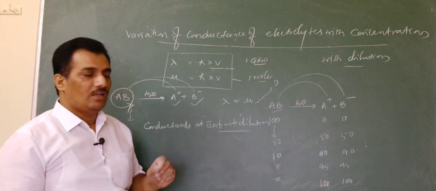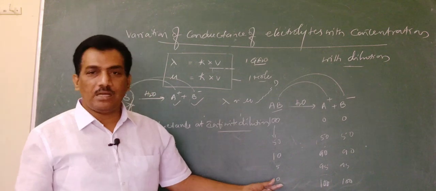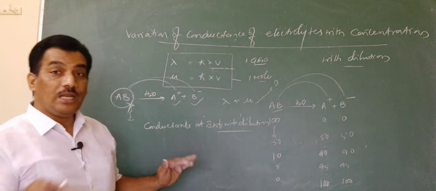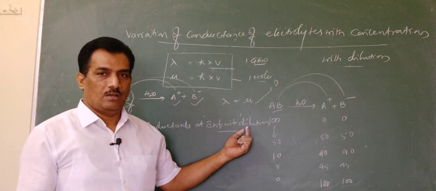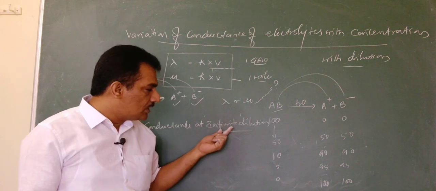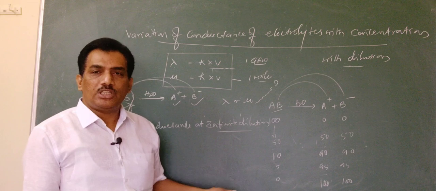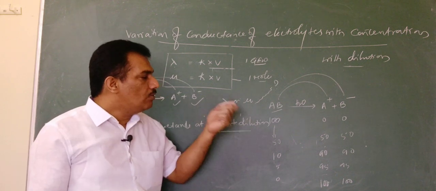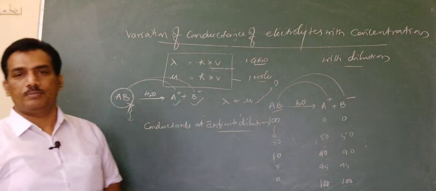Just remember, it is where the electrolyte molecules are completely dissociated, that is 100% dissociation or ionization happens, then the dilution is said to be infinite dilution by definition. But the literal word is not the criterion here. Infinite means not measurable actually, but here infinite dilution means only the dilution up to which we can expect 100% ionization.